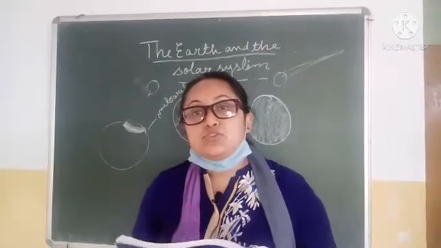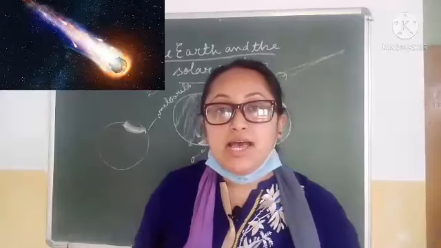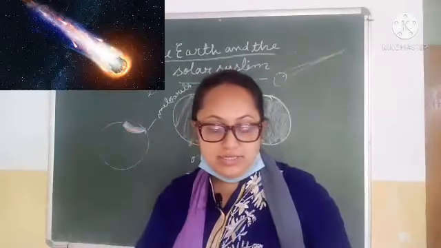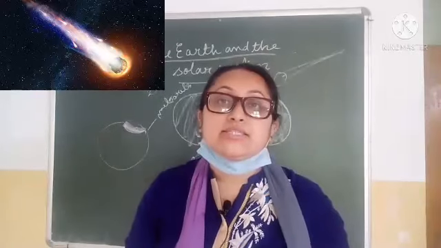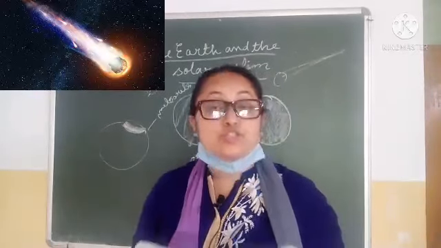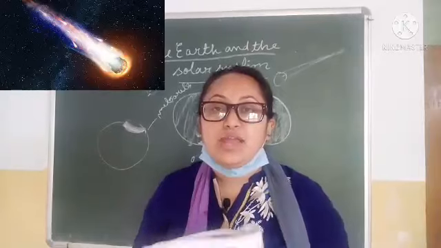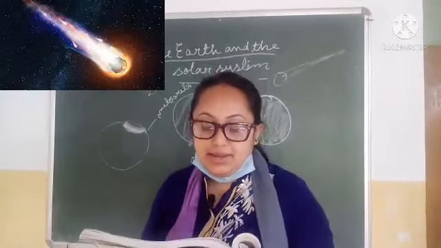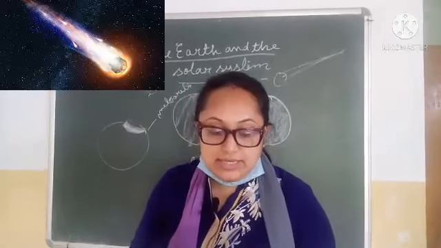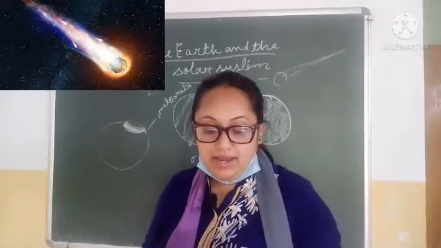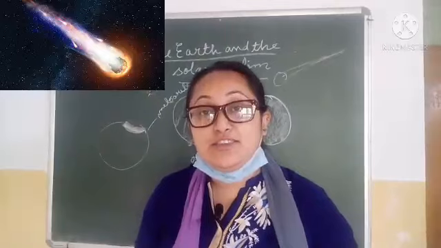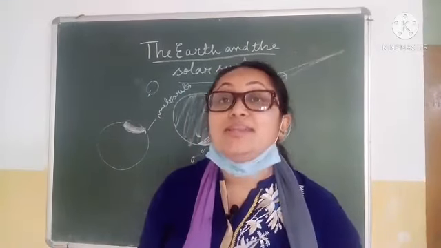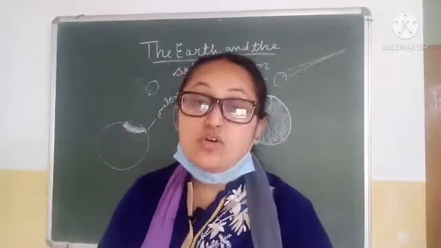Now these comets, when they reach near the sun, form a long tail. Okay, and they start glowing. The most famous comet is known as Halley's Comet, which was last seen in 1986. And it will appear again after 76 years. That means we can see it in 2062.